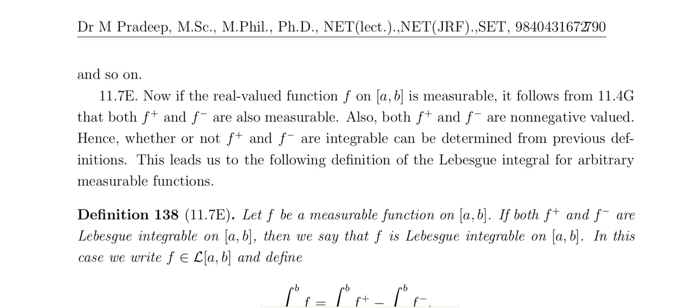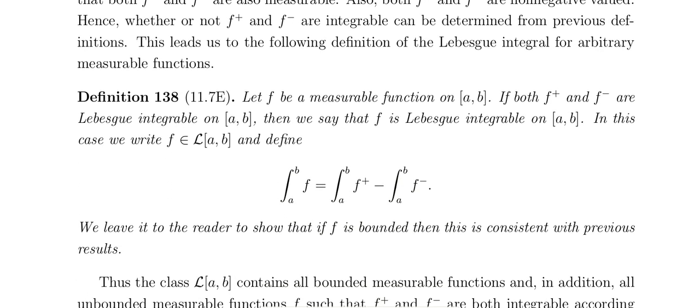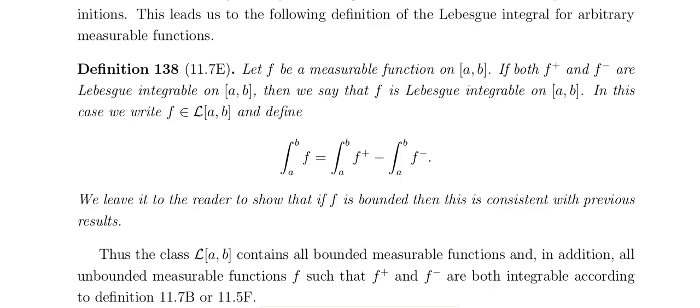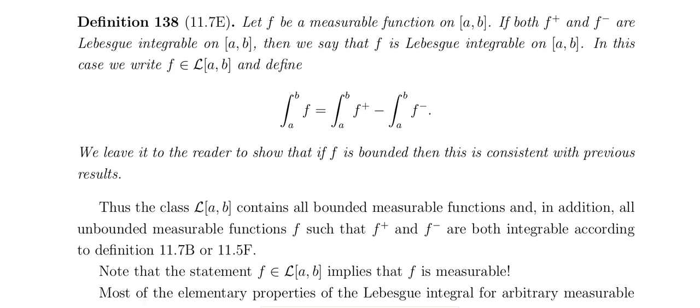So the same way we can define the positive part, which means the maximum of the function f of x comma 0. The negative part means the maximum of minus f comma 0. Let f be a measurable function on a comma b. If both the positive part and the negative part are Lebesgue integrable, then we say that f is Lebesgue integrable on a comma b.